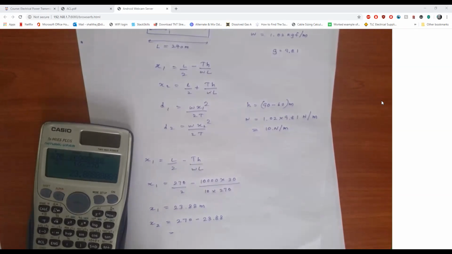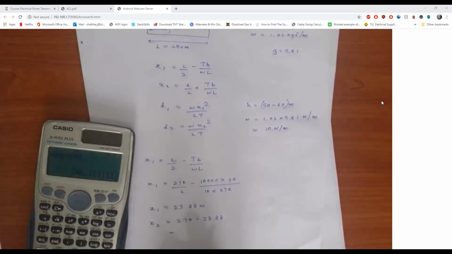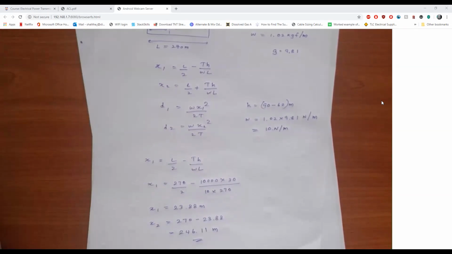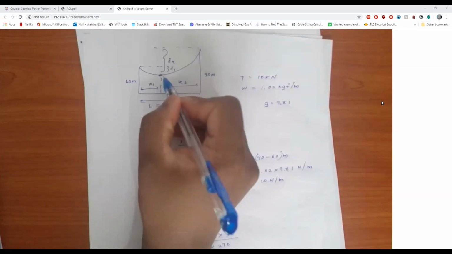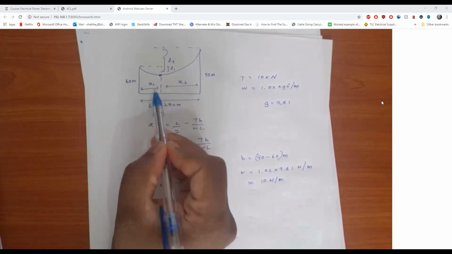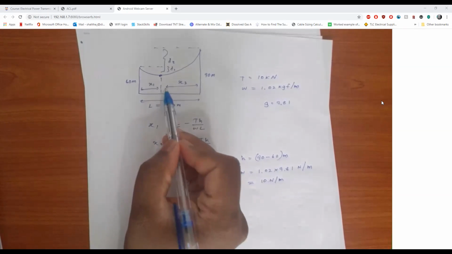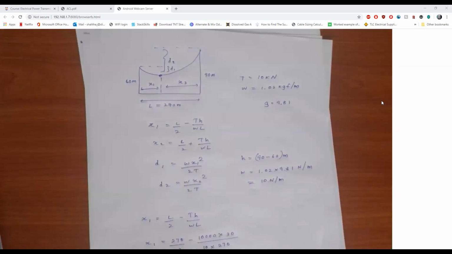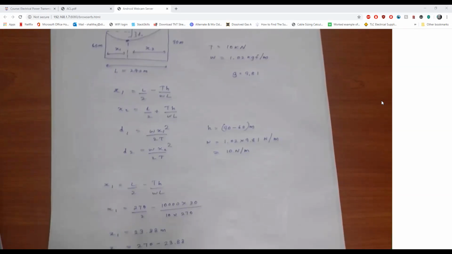So the value is 246.11 meters. So now we know the location of this point. It is 23 meters from here and 271 meters from here. So now we can just apply the equations.